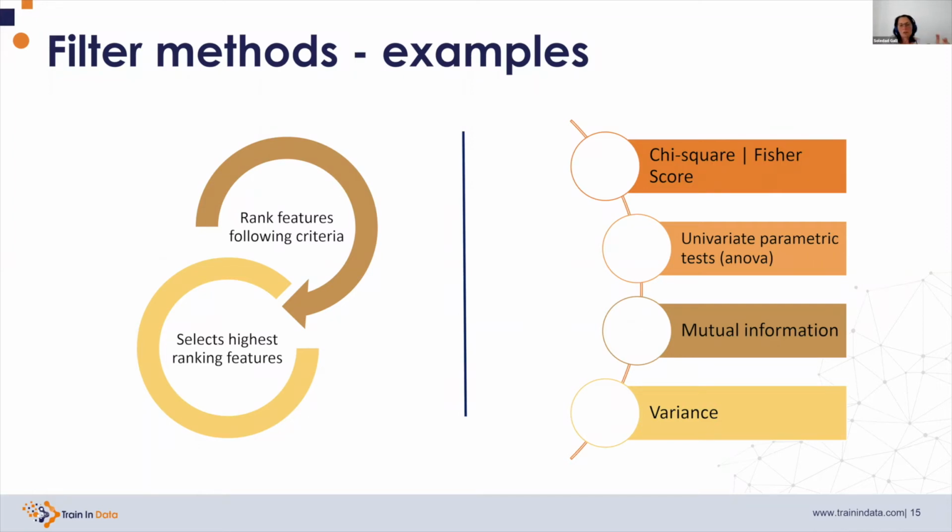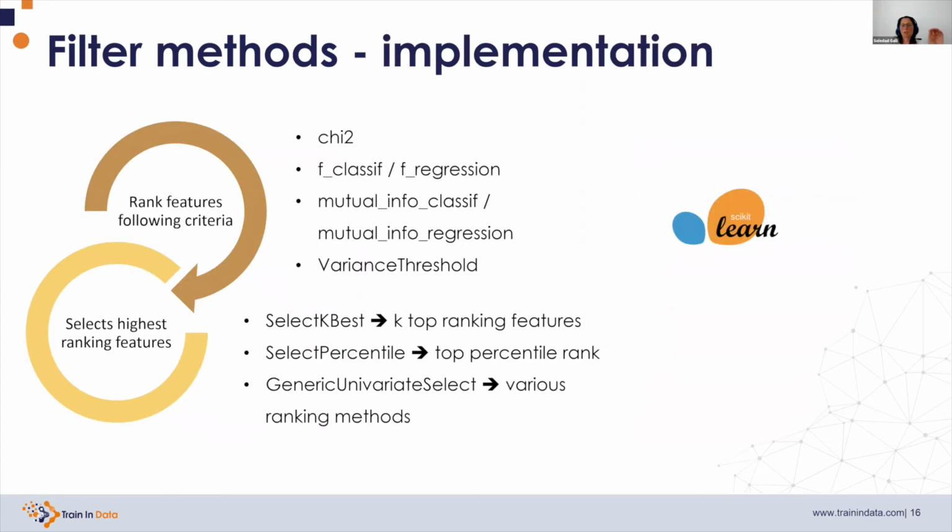So filter methods first rank the features, determine a ranking metric for every feature, and then select the top ranking features. We can implement this with scikit-learn. So scikit-learn will offer classes to rank the features. For example, chi-square to perform chi-square, f_classif and f_regression to perform ANOVA when the target is discrete or when the target is continuous. And if we want to perform the mutual information, we use the mutual_info_classif or the mutual_info_regression. And if we want to select features based on the variance, we will use the variance threshold.